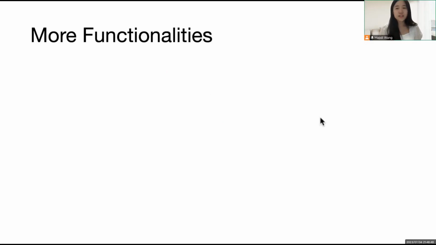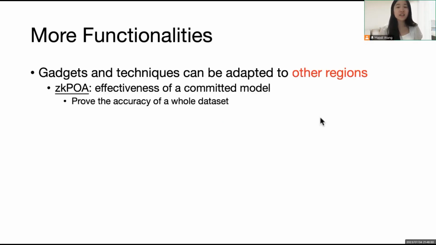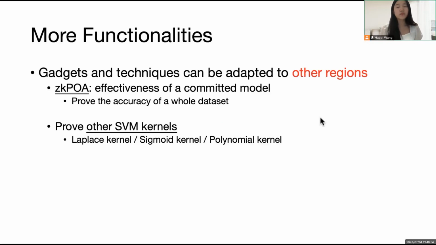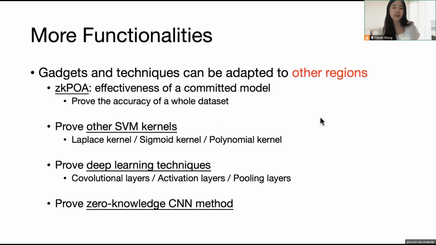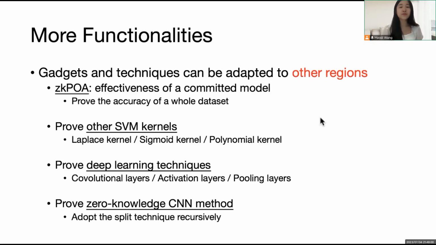Our proposed gadgets and methods have more functionalities and can be adapted to other areas, such as KPCA, proving other SVM kernels, deep learning methods, and zero-knowledge CNN schemes. Please refer to our paper for more details.